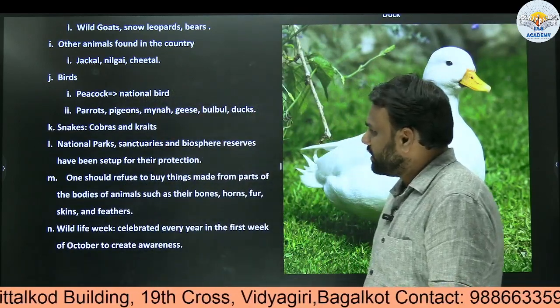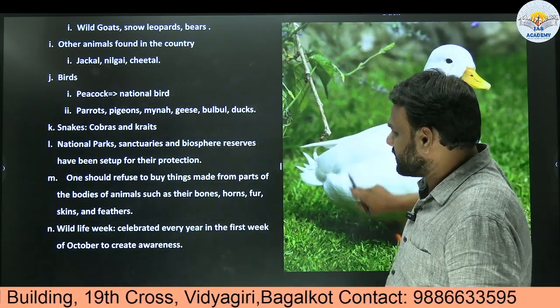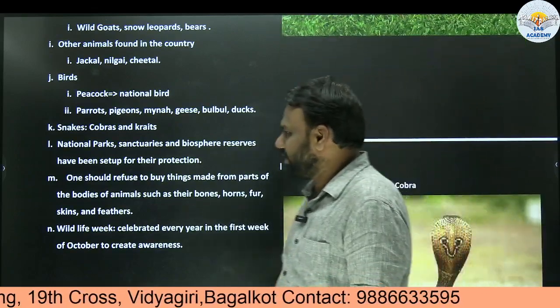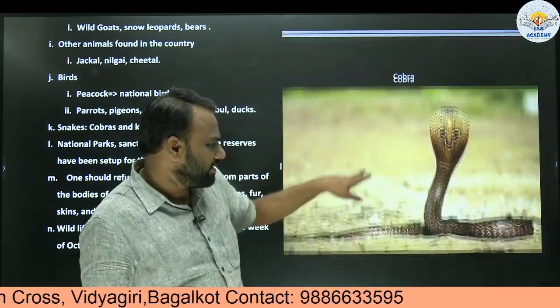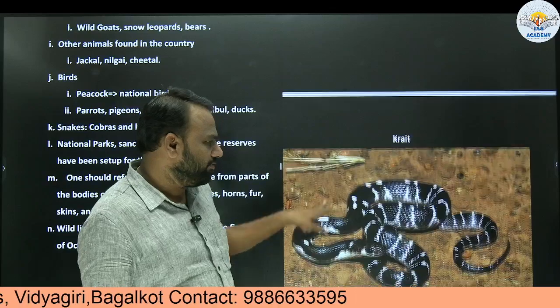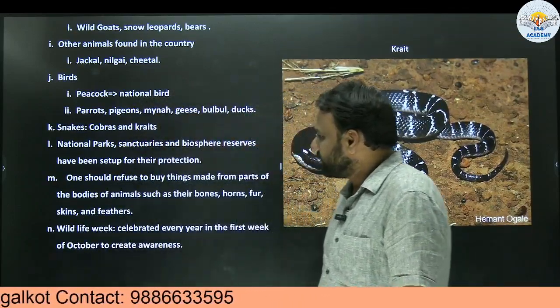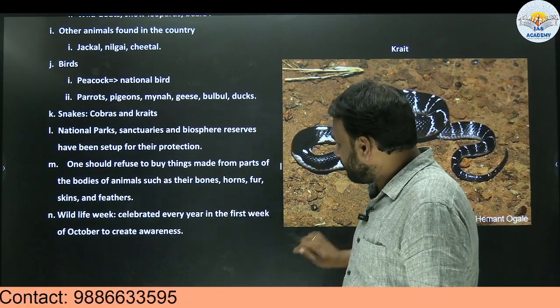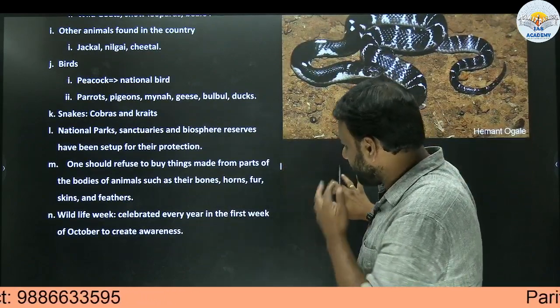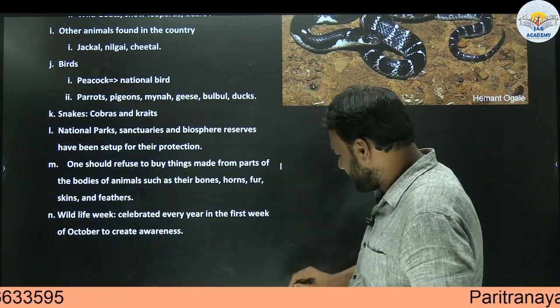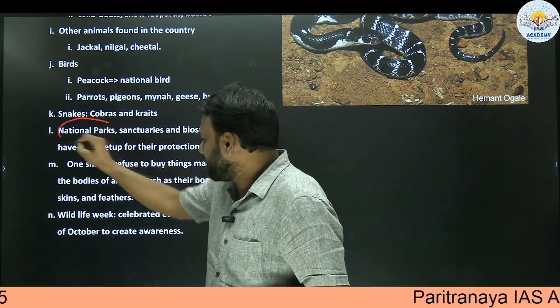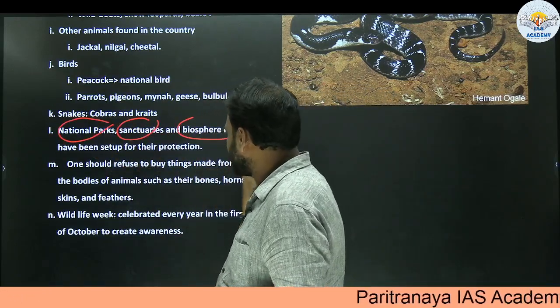Next, snakes and cobras. Snakes varieties are cobras and kraits. So this is an image of cobra and this is an example of krait. Okay, krait, a type of snake. Next, national parks and sanctuaries and biosphere reserves have been set up for their protection. A very important topic. National parks, sanctuaries and biosphere reserves.